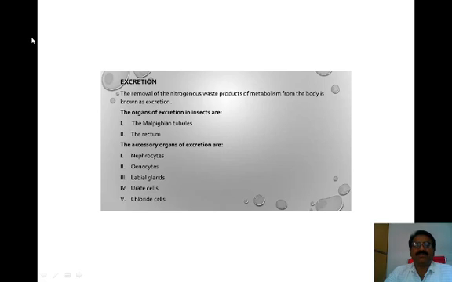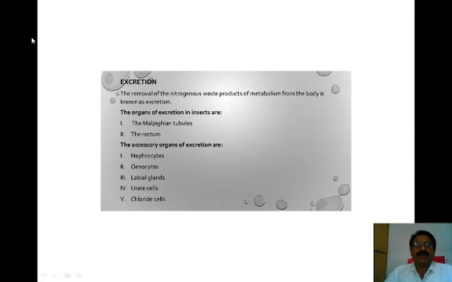Malpighian tubules and the rectum are the specialized excretory organs observed in insects. These organs have the ability to remove unwanted material from the body.